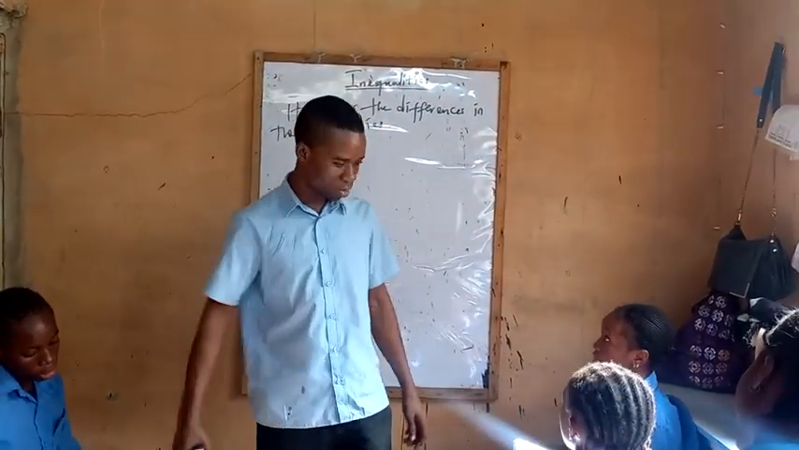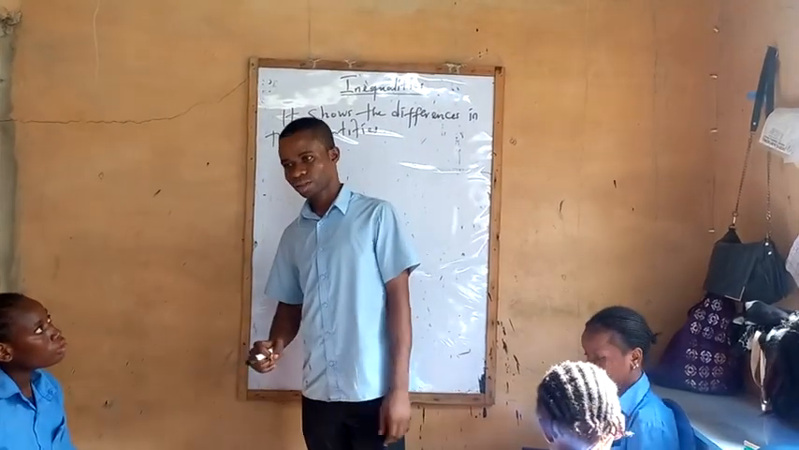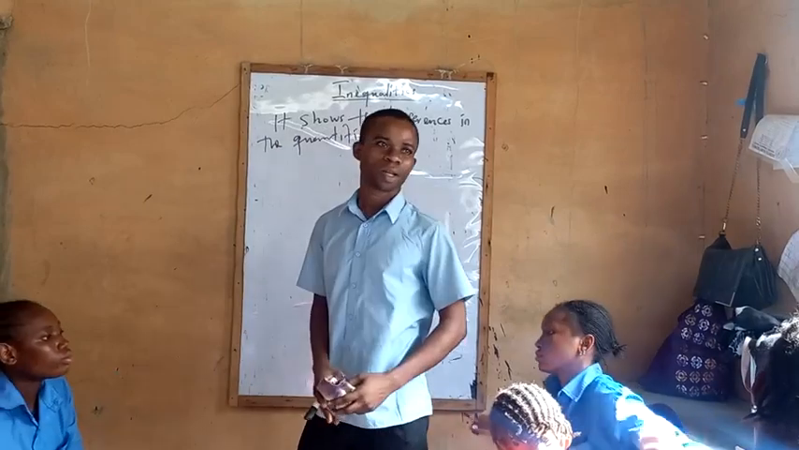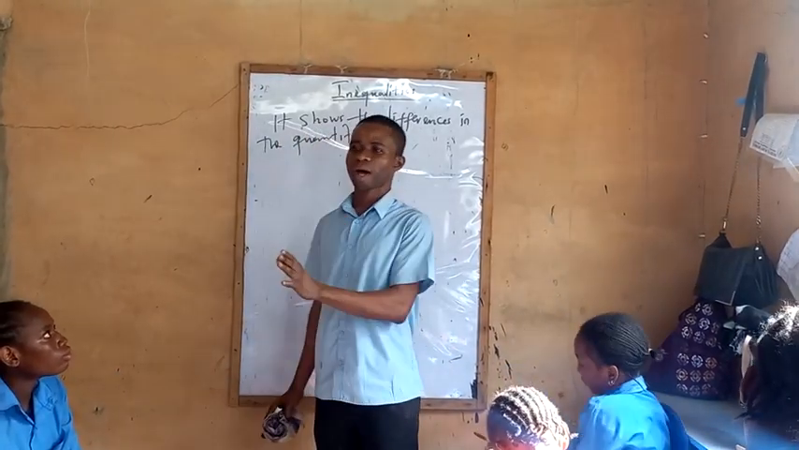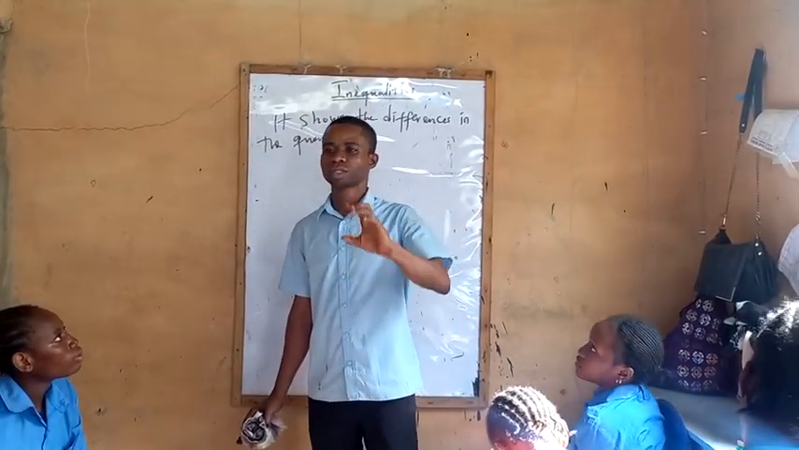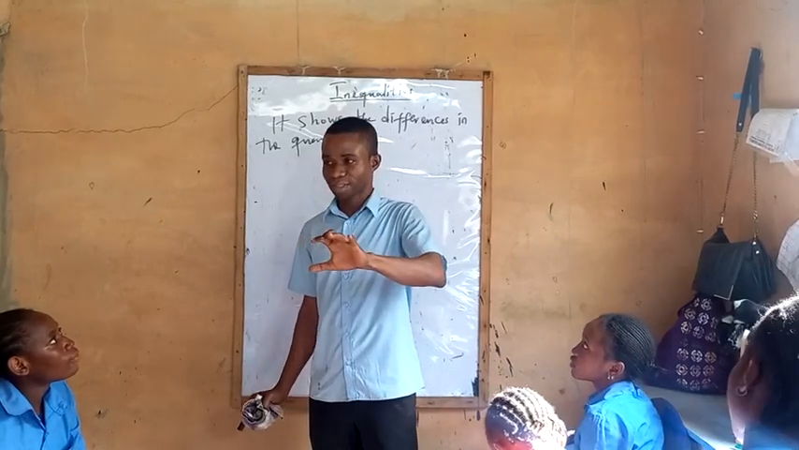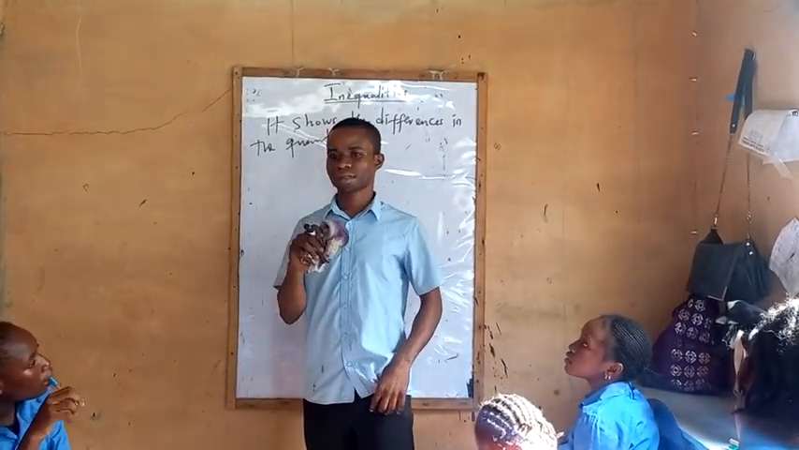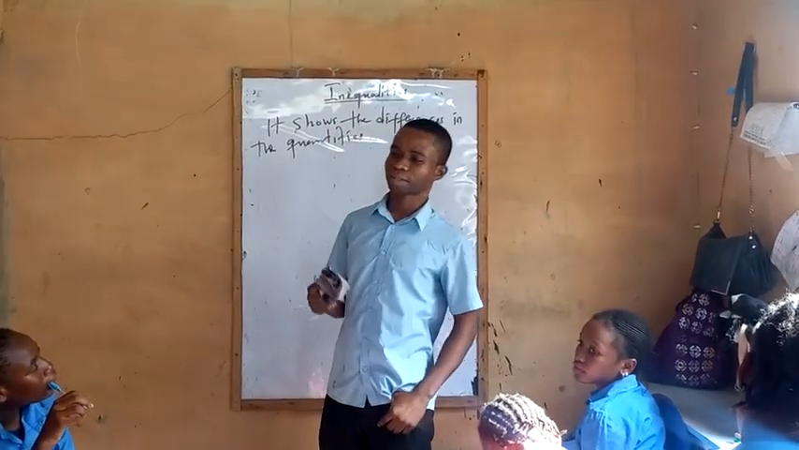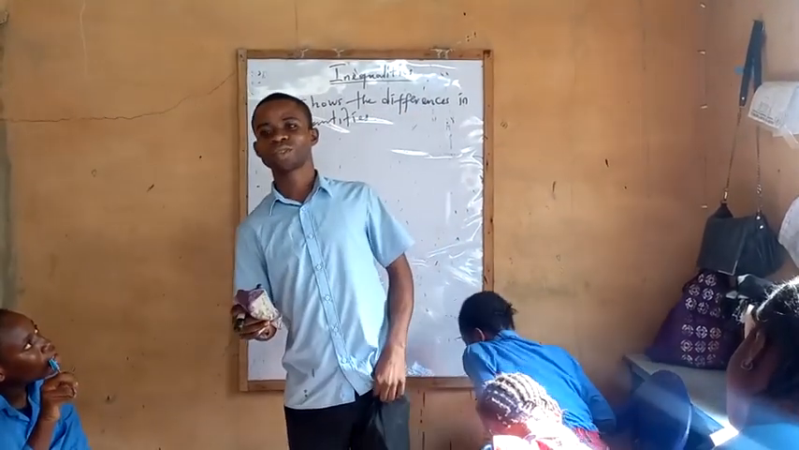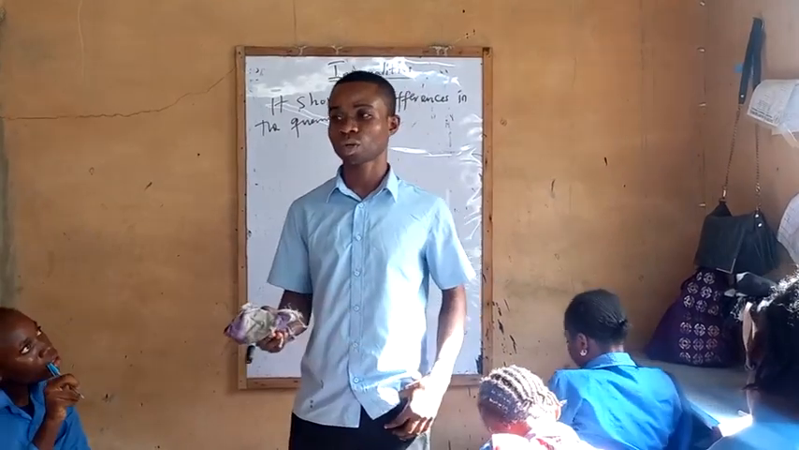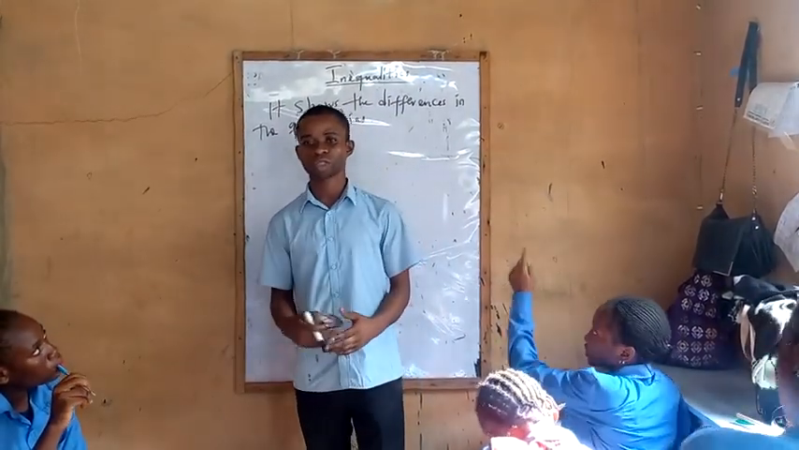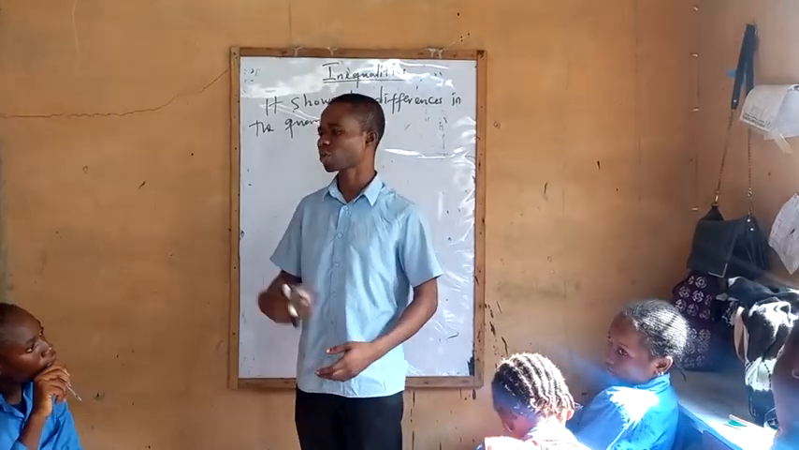What do I mean? Like your father and you have different ages. Are you getting what I'm saying now? If your father is 40 years old and you are 30 years old, you say your father's age is greater than your age. That means you are not equal. So that's what is called inequality. It shows the differences in the quantities.